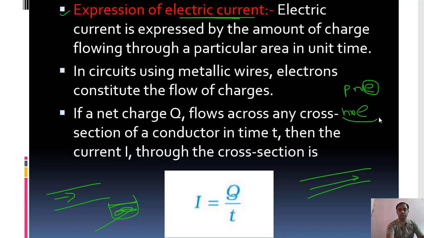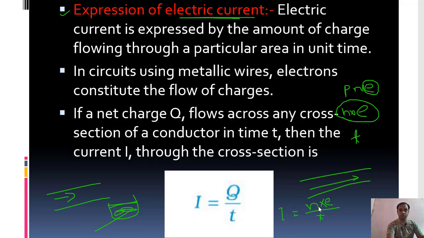Now, to flow this amount of energy in this conductor, suppose T time is required. Within T time, this amount of energy is flowing. So within 1 second, how much energy is flowing? N into E energy is flowing in T seconds. In 1 second, the amount of energy flowing is N into E divided by T. This is known as current, I.